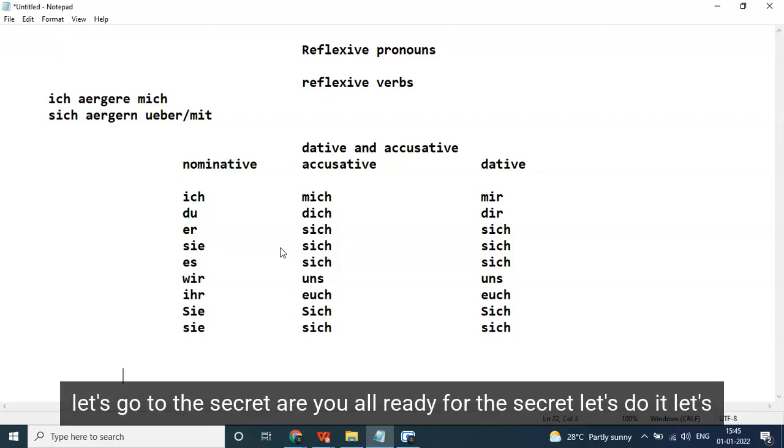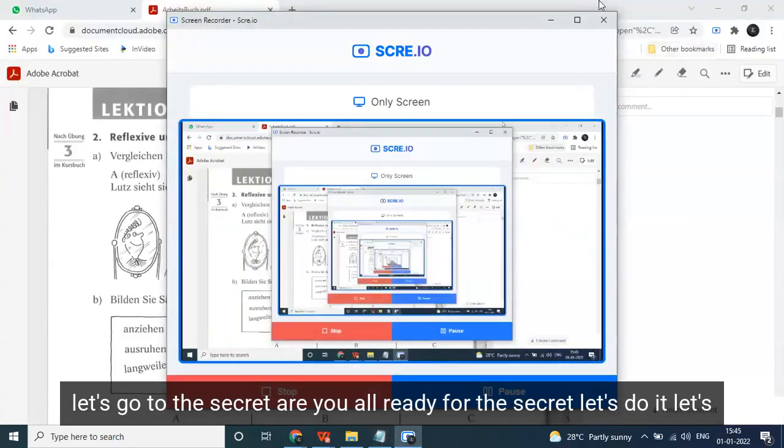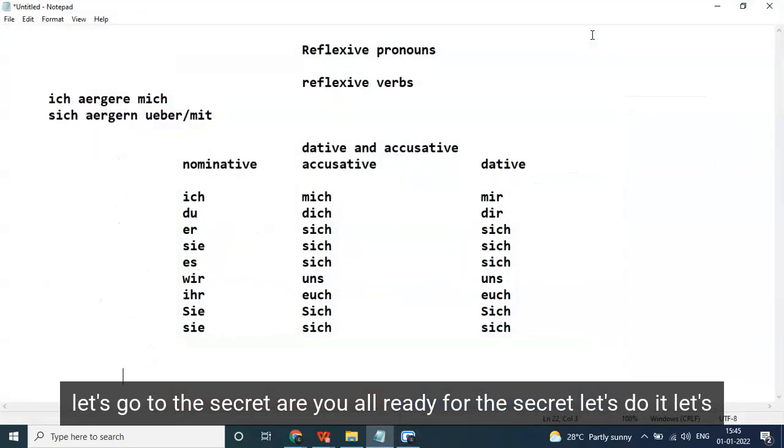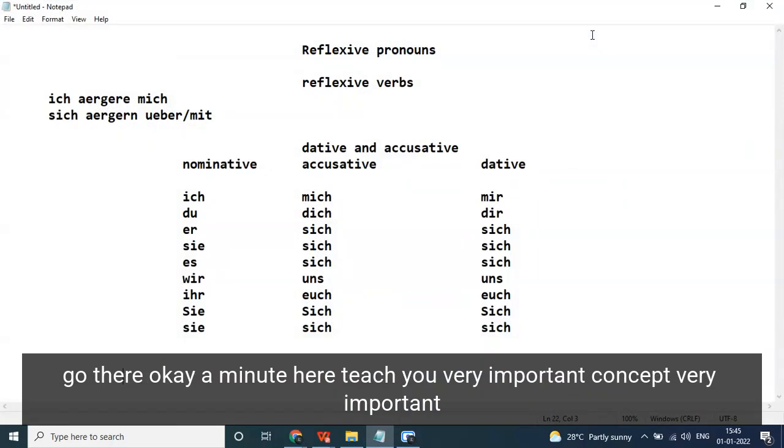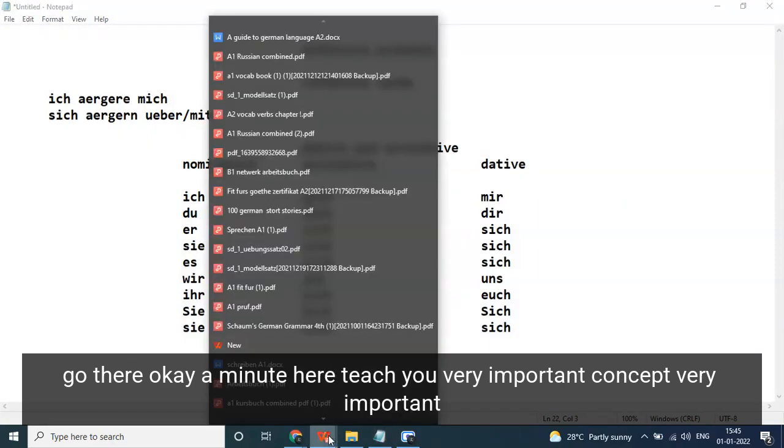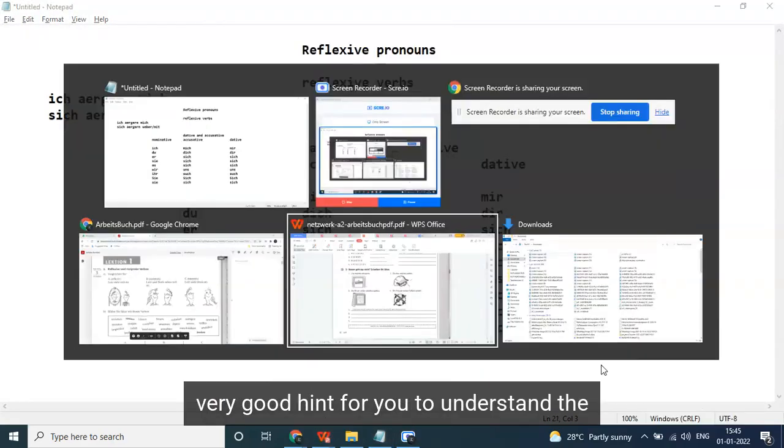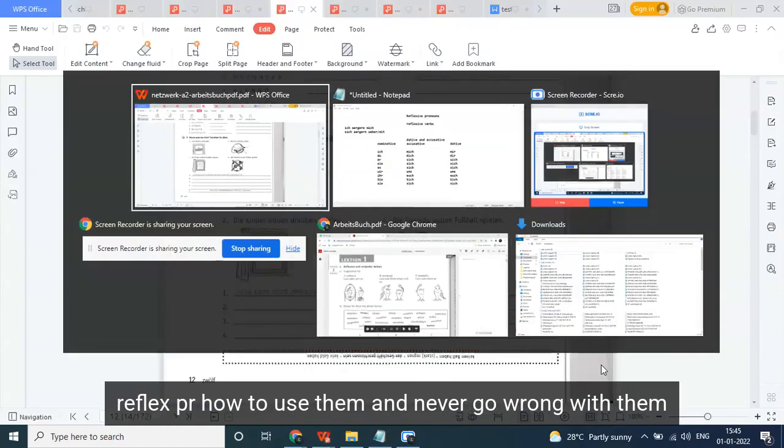Let us go on to the secret. Are you all ready for the secret? Let's do it. Okay. Wait a minute. Here, I want to teach you a very important concept, a very good hint for you to understand the reflexive pronoun, how to use it, and never go wrong with it.